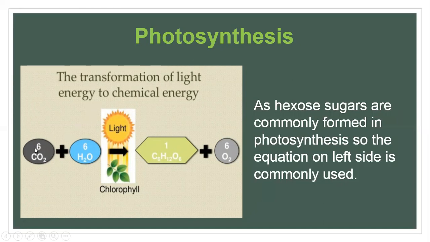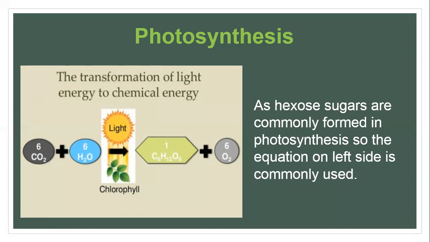You can see over here 6 carbon dioxide. This is a balanced equation. 6 carbon dioxide combined with 6 water molecules in the presence of light energy and chlorophyll, and as a result, what is manufactured? 1 molecule of glucose plus 6 molecules of oxygen.